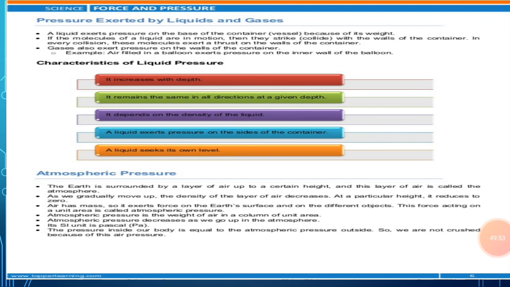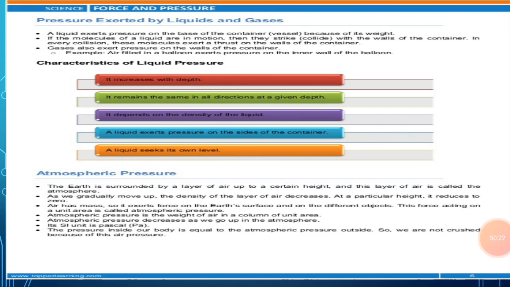Now we are going to know about atmospheric pressure. Our next topic is about atmospheric pressure. Firstly, we know what the atmosphere is. The layer of air above the earth is commonly known as the atmosphere. The air in our atmosphere extends up to about 300 km above the surface of the earth. The atmosphere contains a tremendous amount of air. Air has weight, so the atmosphere consisting of a tremendous amount of air has enormous weight.